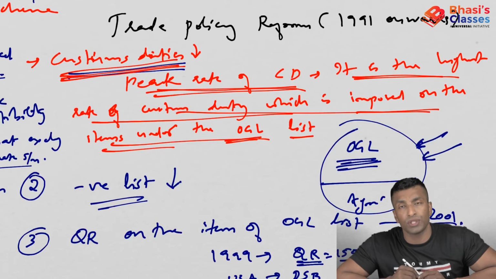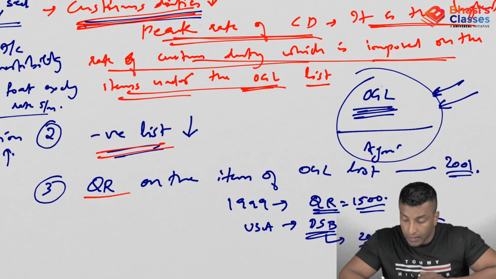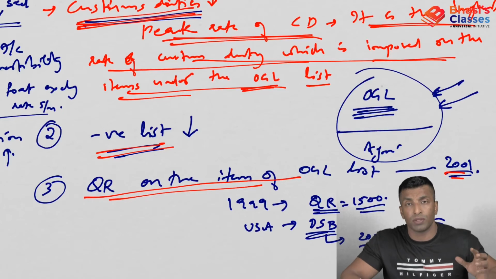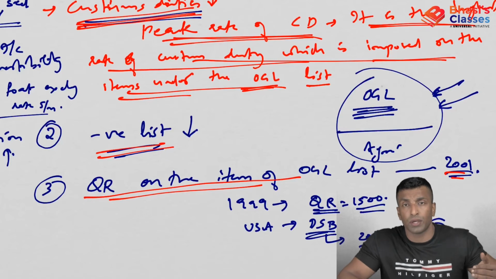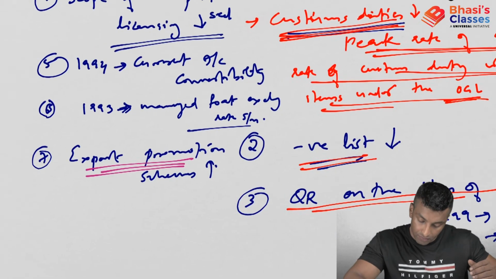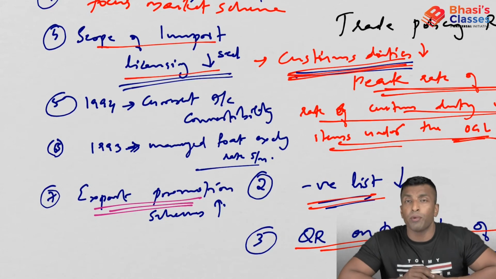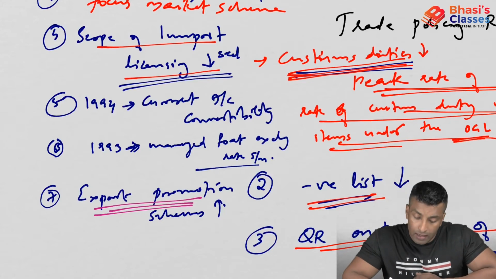I told you the OGL list is the open general licensing category, which involves a negative list also, and later the numbers in the negative list were reduced, and the quantitative restrictions on the items of the OGL list were also reduced. In 2001 this happened because of WTO norms. USA sued India in the DSB, Dispute Settlement Board, and then we reduced the QRs, quantitative restrictions. Then we saw the scope of import licensing decreased. That means you don't need import licensing for all the items you import, only for certain items. That is a kind of liberalization.